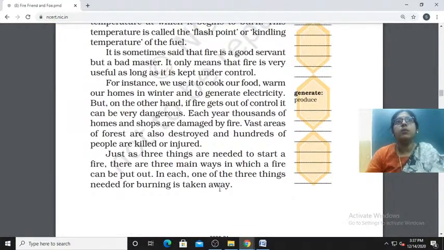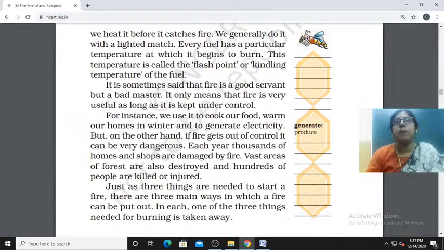Now see, it is sometimes said that fire is a good servant but a bad master. It means that fire is very useful as long as it is kept under control. Yes, this is the most important line, I always support this line. Fire is a good servant, of course, but a bad master. If it is controlled by the master, then it will perform very well. But if it goes beyond that control, then it can destroy anything and everything.